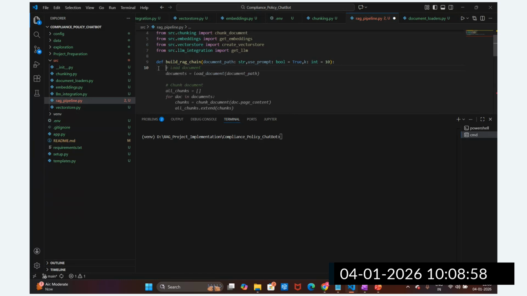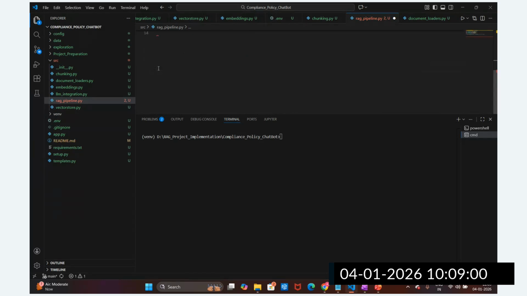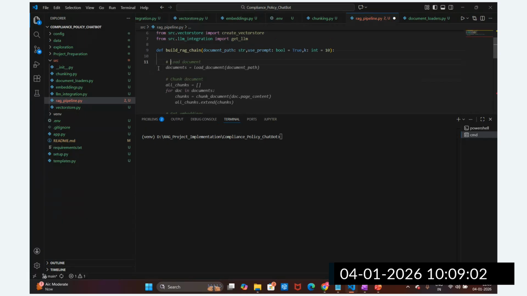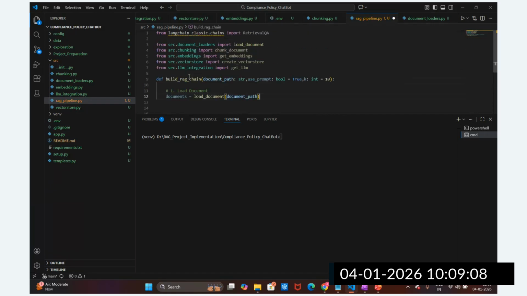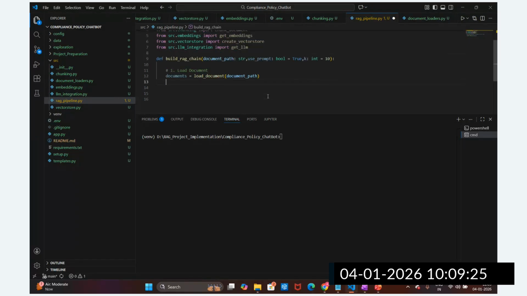Okay, what is the first? Load the document, right? The first operation is load documents, so we are going to call this document loader, guys. You can see we are going to create one chain, and in that chain we are going to create the pipeline, where the first operation is load documents, second is chunk, third is get embeddings and create vector store, then call this LLM, and then set up the question answering chain, right? This is the first step.